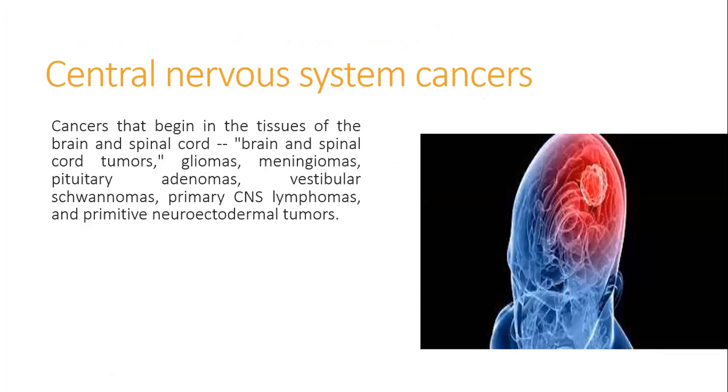What are central nervous system cancers? Cancers that begin in the tissues of the brain and spinal cord include tumors, gliomas, pituitary adenomas, vestibular schwannomas, primary central nervous system lymphomas, and primitive neuroectodermal tumors.